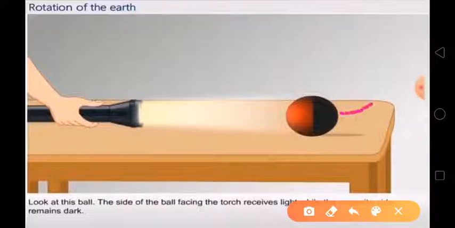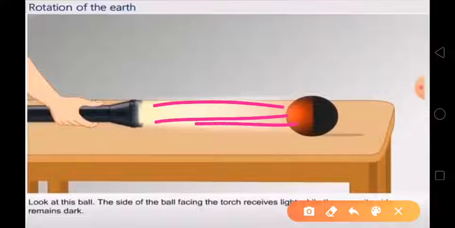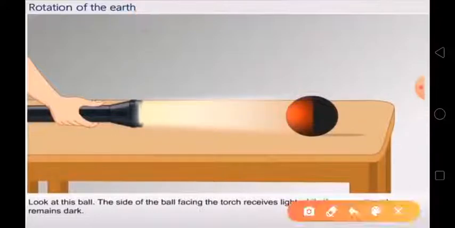Opposite side means in this place, this portion is dark. Understand children? This portion is dark, and the side of the ball facing the torch receives light. This portion receives light and this portion receives no light, meaning the opposite side remains dark.